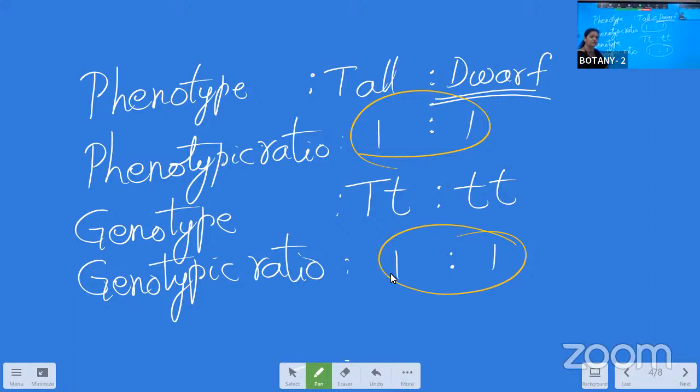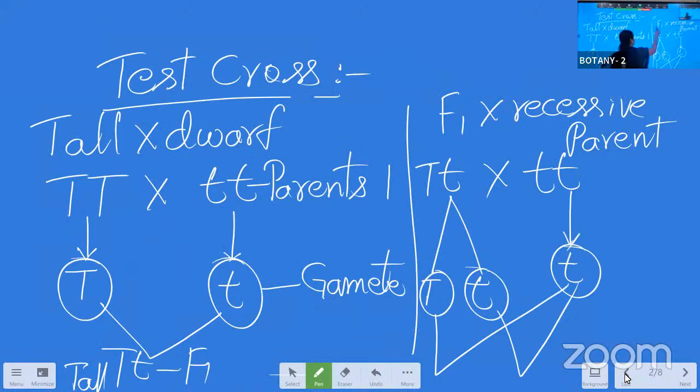Without this, if you are giving only the definition for the test cross and writing why we are doing the test cross, and for namesake you give the cross starting only from the F1, then where is the recessive parent? Everyone will get it out. Even when I am correcting, you say that the test cross means the cross between the F1 hybrid and one of its recessive parents.